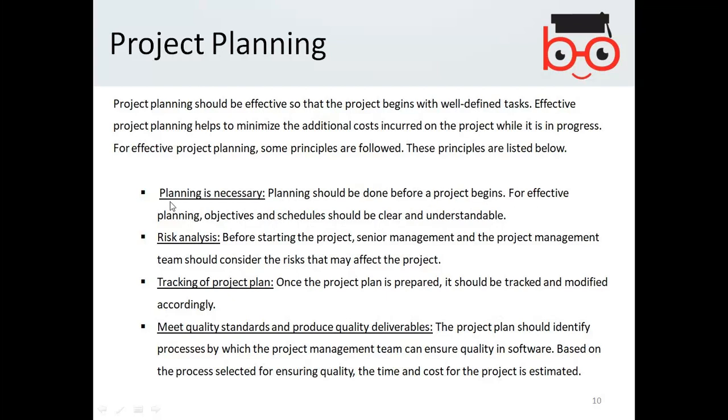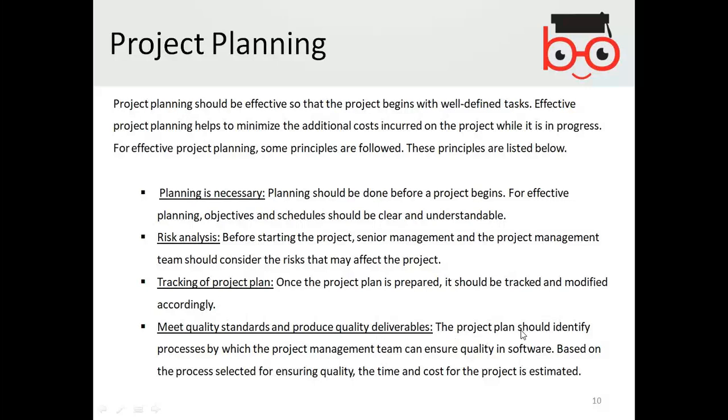For effective planning, objectives and schedule should be clear and understandable. The risk analysis: before starting the project, senior management and the project management team should consider the risks that may affect the project. Tracking of project plan: once the project plan is prepared, it should be tracked and modified accordingly. Meet quality standards and produce quality deliverables.